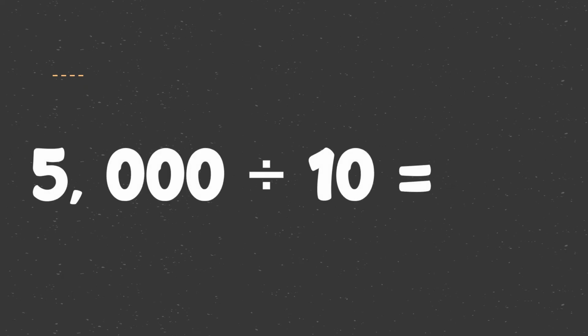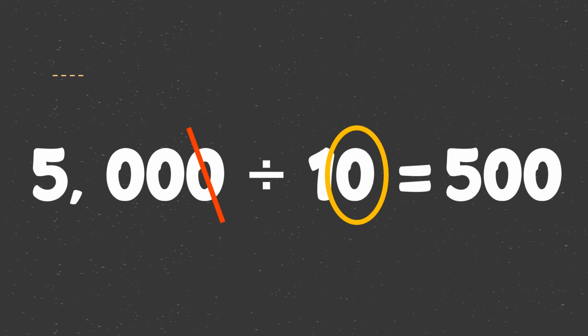Mas madali ito kasi bibilangin lang natin ilan ang 0 ng divisor tapos ibabawas natin sa zero ng dividend. Ang ating divisor ay may isang zero. So, magbabawas tayo ng isang zero sa dividend. Ang natira na lang ay 500. So, ang answer natin ay 500.